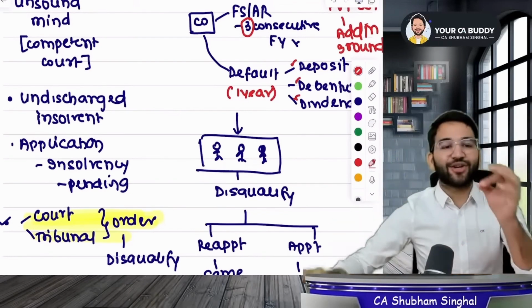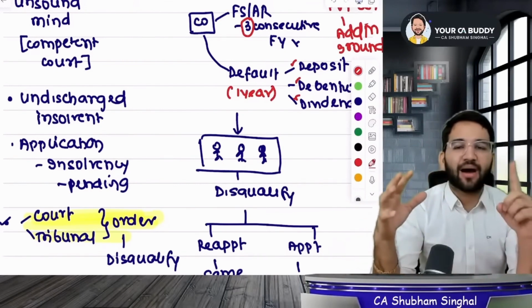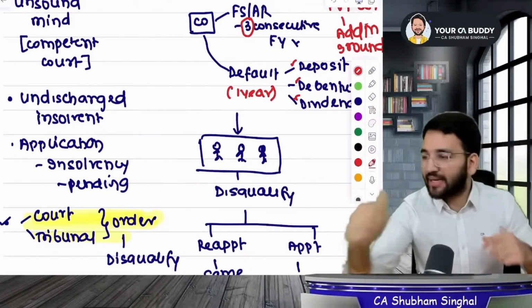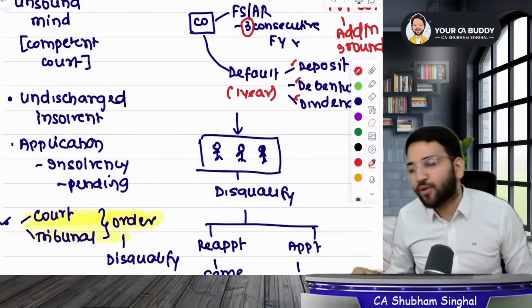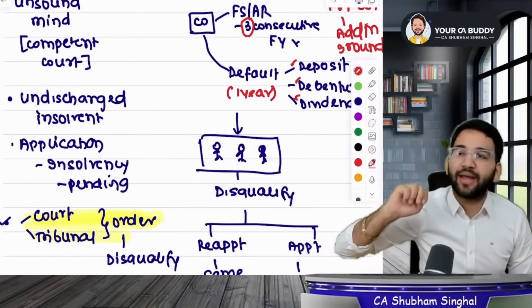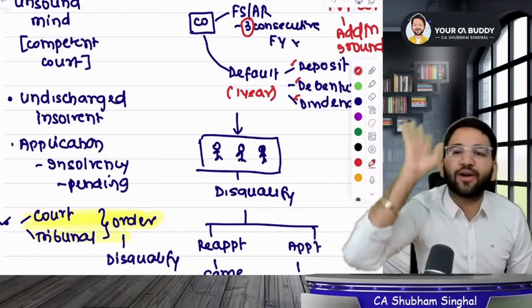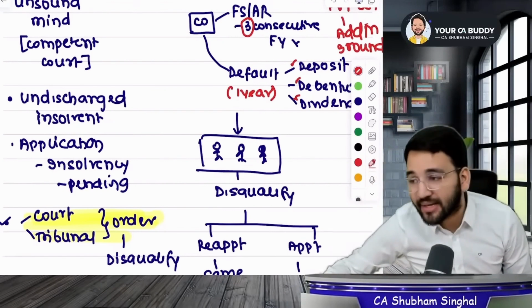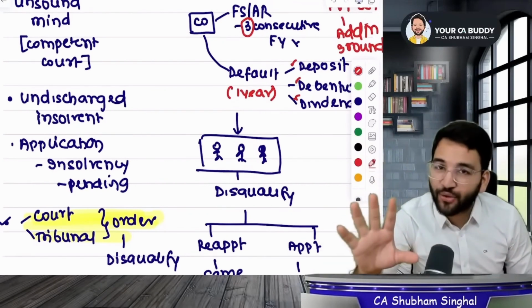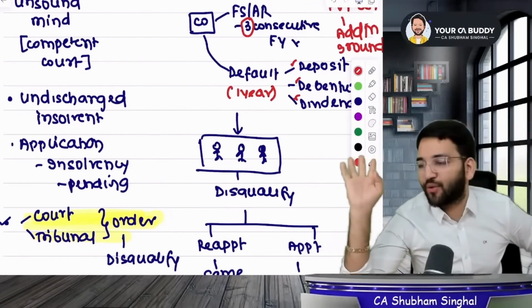Let's revise section number 164, which talks about disqualification. First point, disqualification can be at individual level, like if you are of unsound mind, or if someone told the competent court that you are of unsound mind, or if you are an undischarged insolvent, or if your application is pending, or if the court convicts you for some offense and you have received a sentence in jail for more than 6 months, then you will be disqualified for 5 years. And if the sentence is more than 7 years, then you will be disqualified for life.